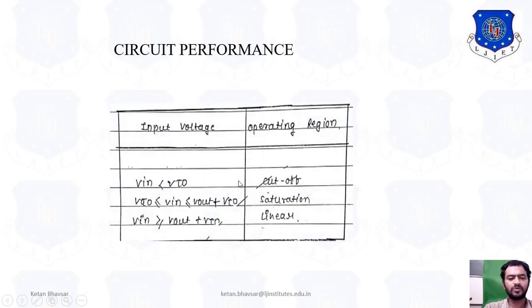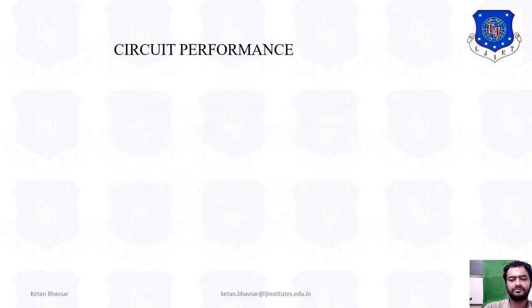So, circuit performance. As I already told you, there are three types of region: cutoff, linear and saturation. Input voltage and operating region: if Vin is less than VTO, then it is in cutoff region by default. If the value is below the threshold voltage, then it is in cutoff region. If VTO is less than or equal to Vin, less than or equal to Vout plus VTO, then it is in saturation region. And if Vin is greater than or equal to Vout plus VTO, then it is in linear region. So here Vin is equal to VGS and Vout is equal to VDS, as you can see in the previous slide. Okay, so these are the operating regions.